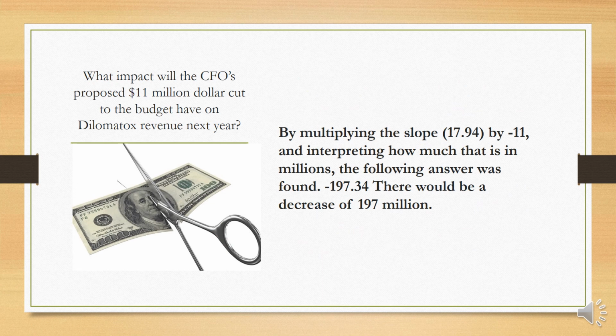What impact will the CFO's proposed $11 million cut in the budget have on Dilomatics revenue next year? I found that by multiplying the slope 17.94 by negative 11 and interpreting how much that would be in millions. So the answer found was negative 197.34. There would be a decrease of 197 million.